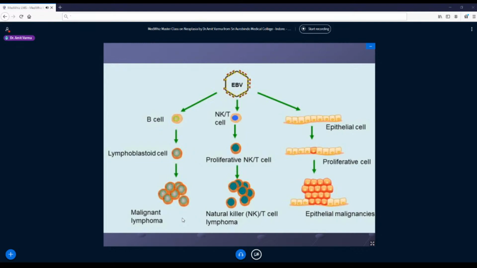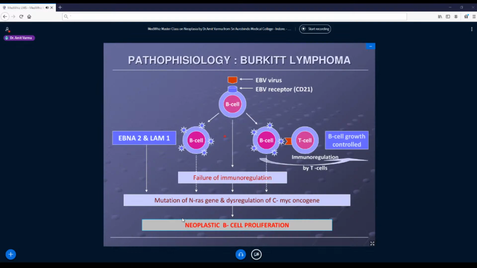So what does this Epstein-Barr virus do? Let us see a short mechanism of Epstein-Barr virus. This virus basically attaches to CD21, which is a receptor present on B cells. So we can say that it is complementary to the structure of the CD21 molecule.